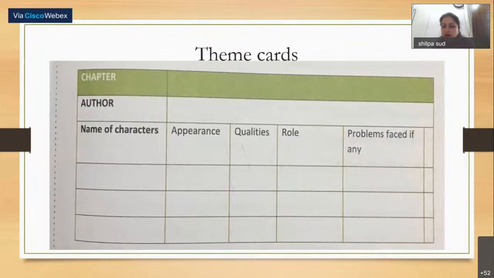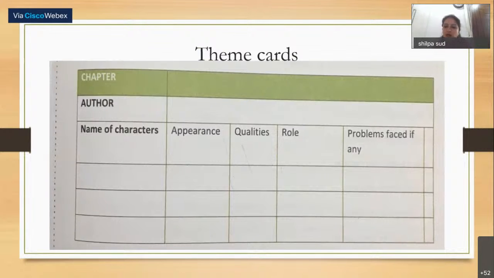What the students have to do is, in groups, write the names of the characters of the story. Whatever characters were coming in the story, you ask them to write. Now the appearance, because in the chapter the writer has also given some description about their appearances.